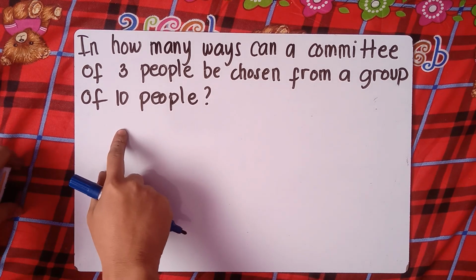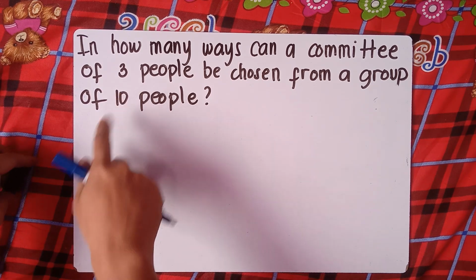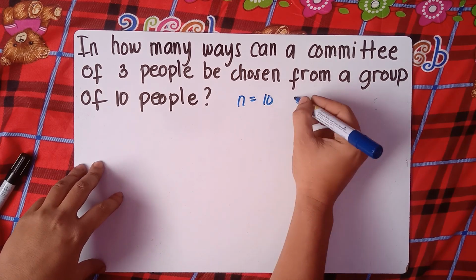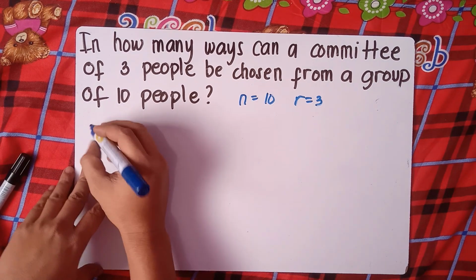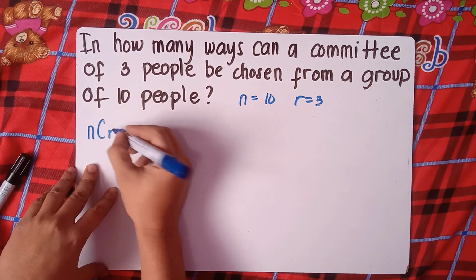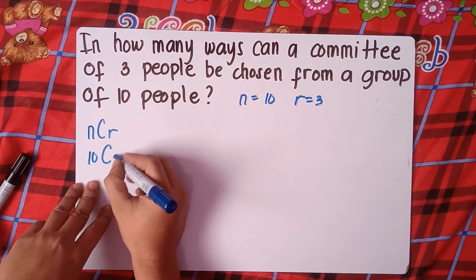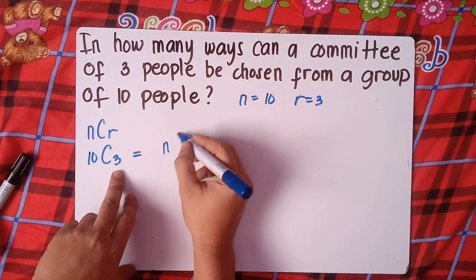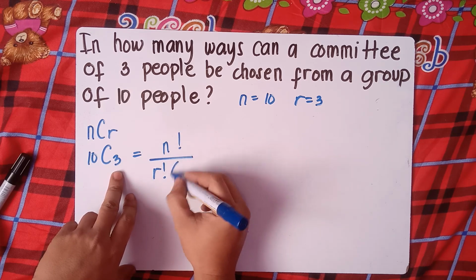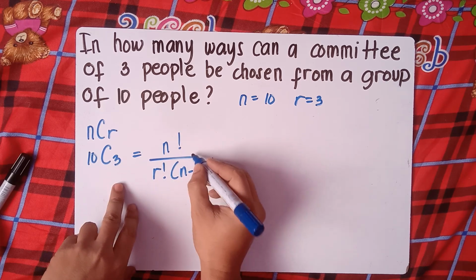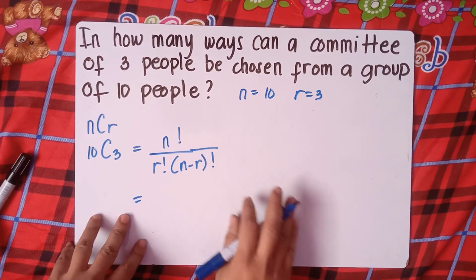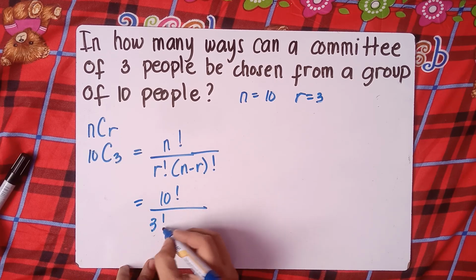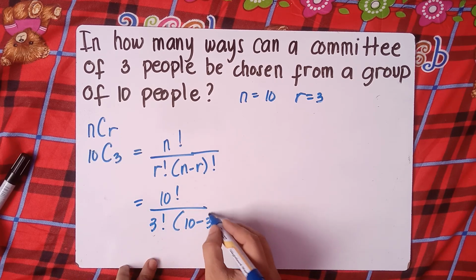So n objects, 10 objects taken 3 at a time. For combination, your n is 10 and r is 3. So we have nCr, 10 objects taken 3 at a time: n factorial over r factorial times the quantity n minus r factorial. So n factorial, class, that's 10 factorial over r, which is 3 factorial, times 10 minus 3 factorial.